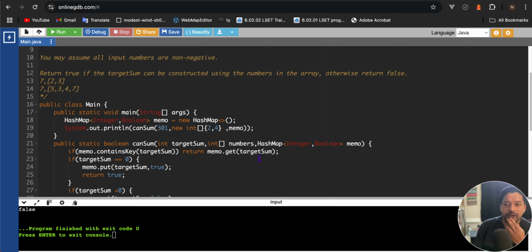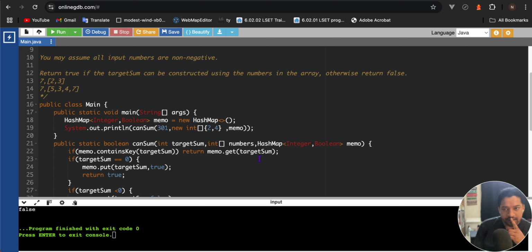So what we did is we first drew the recursion tree. From that we were able to get our base case, then we translated that recursion tree into our code. First we solved using brute force, and after that we memoized it. So that's from today's lecture.